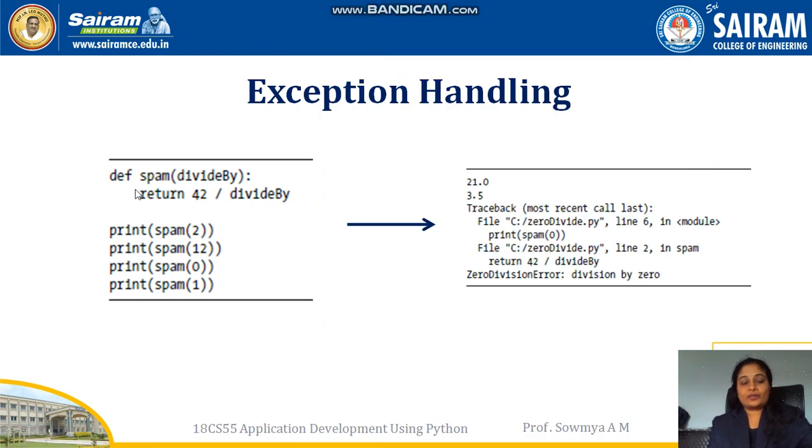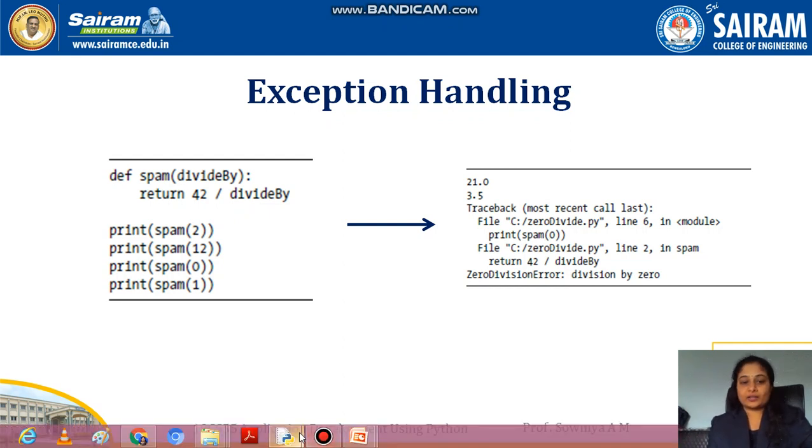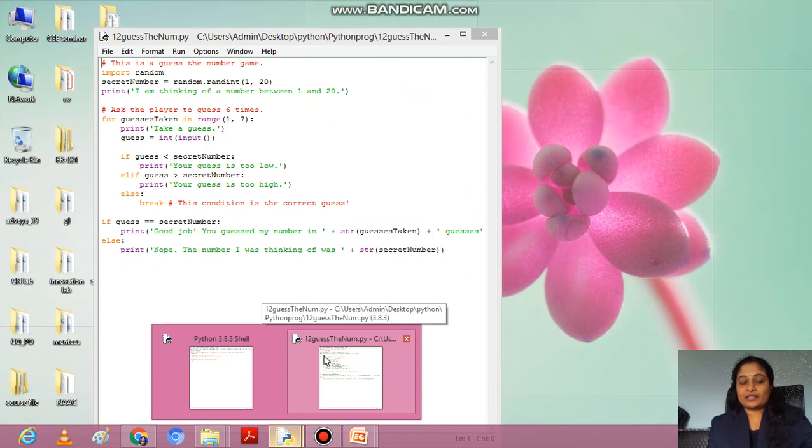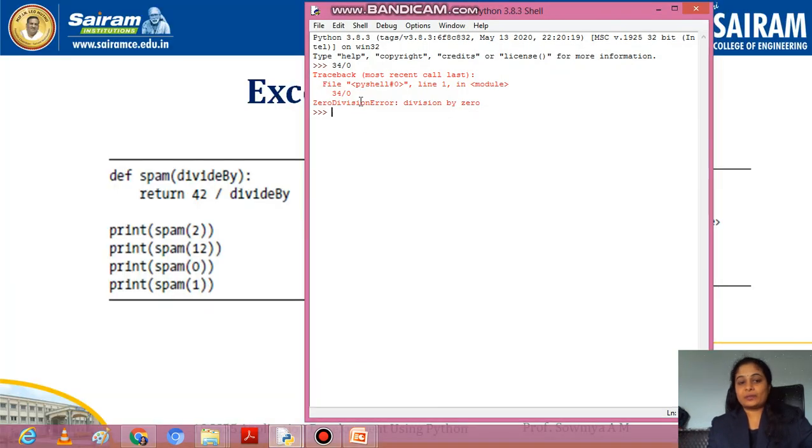So here we have a spam function where you are returning a value which you are dividing. So print spam will take a value by which 42 has to be divided. So if 42 is divided by 2, you will get 21. If it is by 12, you will get 3.5. What if it is by 0? So 42 divided by 0 will cause an error, like how we got here. So that is a program inside the function, but with a simple example I'll show you directly what happens.